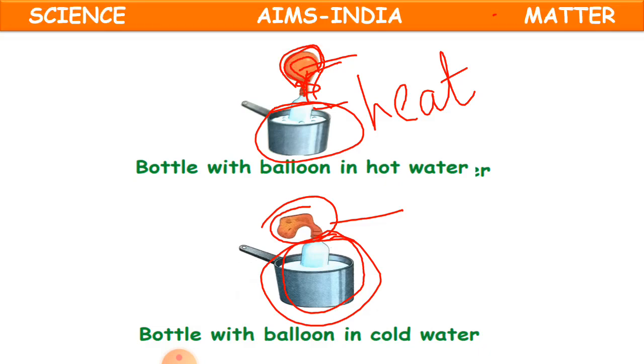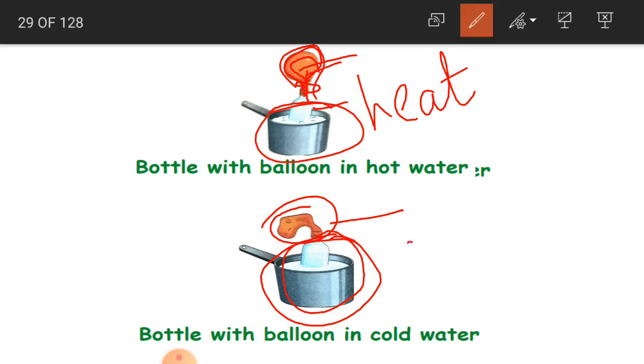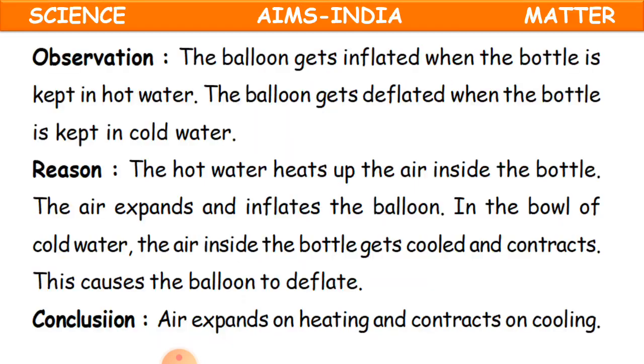Okay, children, this is a very easy experiment for you. Please do it, and you can observe with your own eyes what is going to happen. Okay, clear, children? Now, this is when it is cooled. What you have observed is the balloon gets inflated when the bottle is kept in hot water, and the balloon gets deflated when the bottle is kept in cold water.